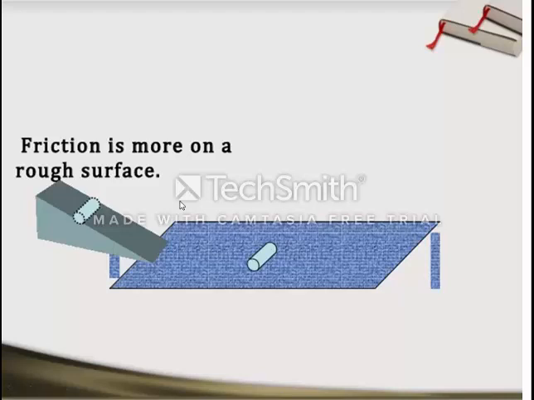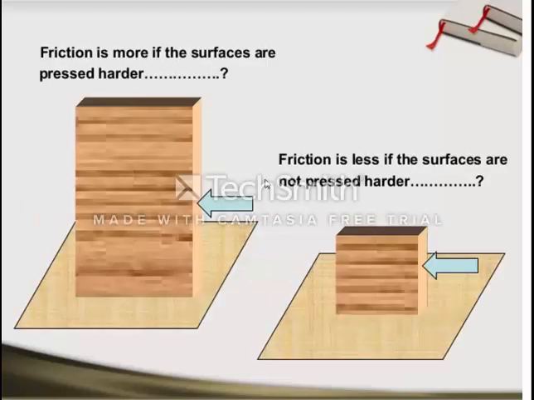Friction will be less on the smooth surface and friction will be more on the rough surface. तो जितना surface rough होगा उतनी friction ज़्यादा होगा, और जितना surface smooth होगा उतनी friction कम होगा.